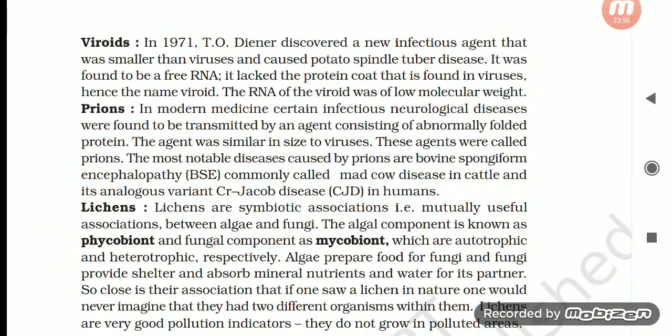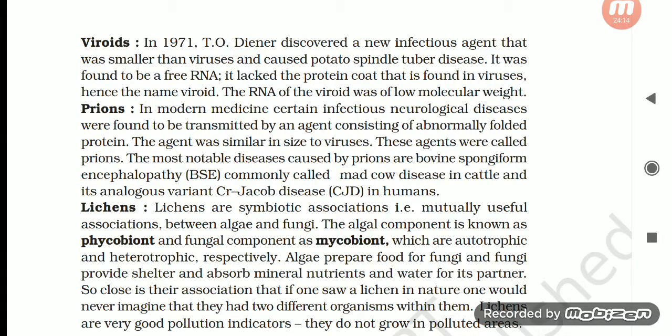Viroids. In 1971, T.O. Diener discovered a new infectious agent that was smaller than viruses and caused potato spindle tuber disease. It was found to be a free infectious RNA. It lacked the protein coat that is found in viruses, hence the name viroid. The RNA of the viroid was of low molecular weight.